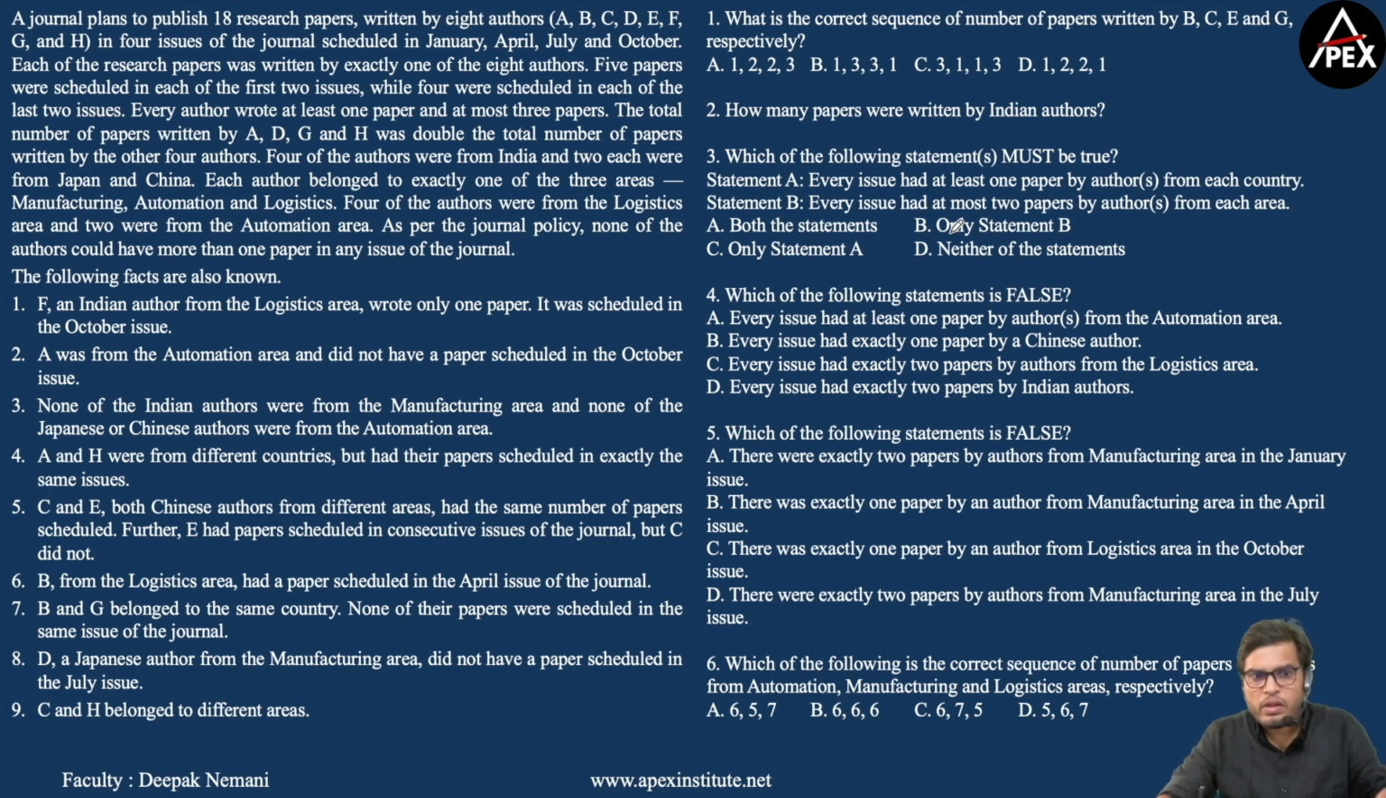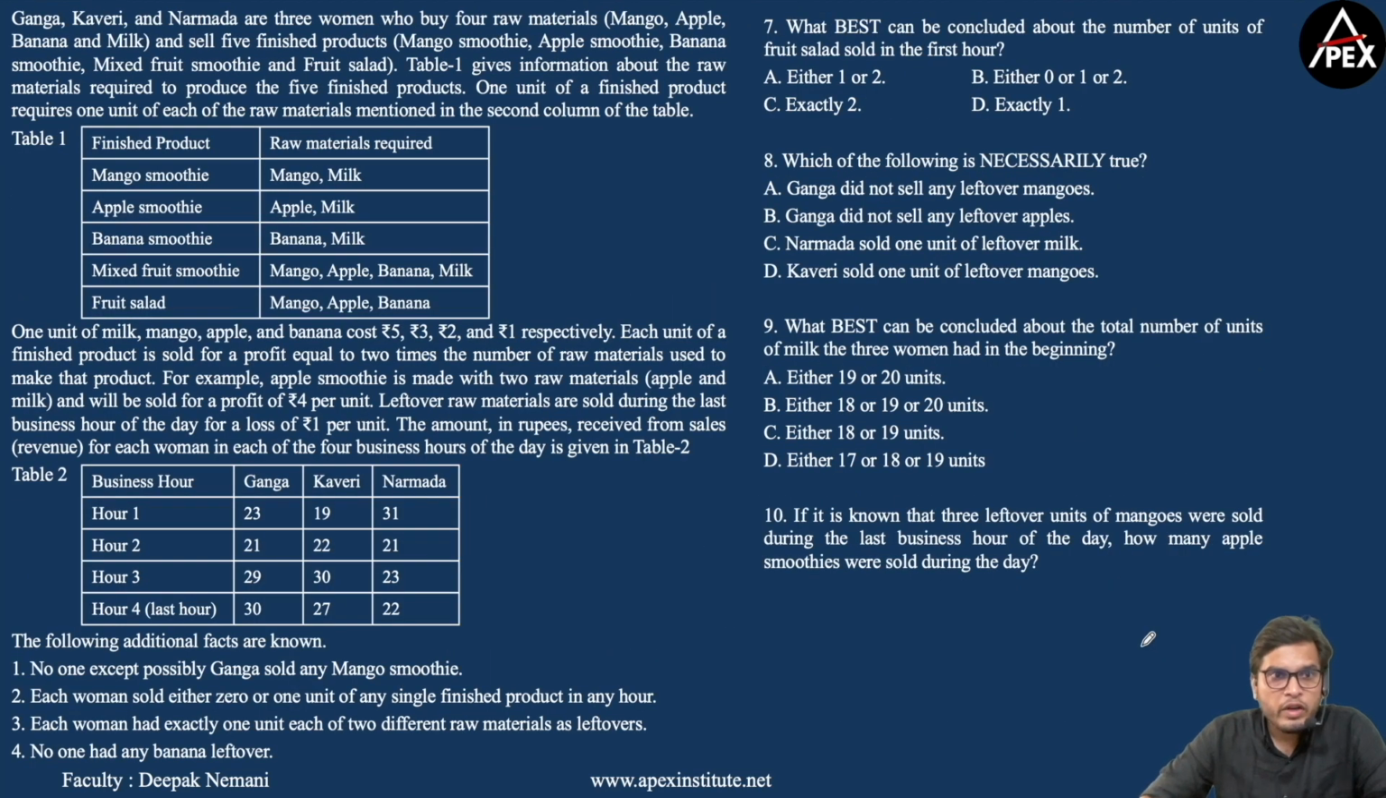The reason being, all the information that is required to solve this question is in front of us only. We are given 9 statements. Now moving ahead to set 2. Ganga, Kaveri and Narmada are 3 women who buy 4 raw materials, mango, apple, banana and milk, and sell 5 finished products, mango smoothie, apple smoothie, banana smoothie, mixed fruit smoothie and fruit salad.